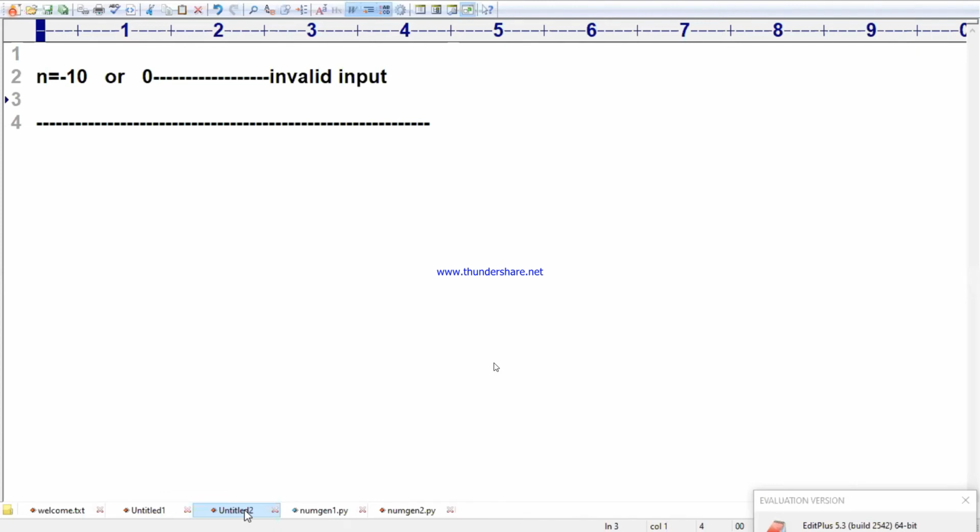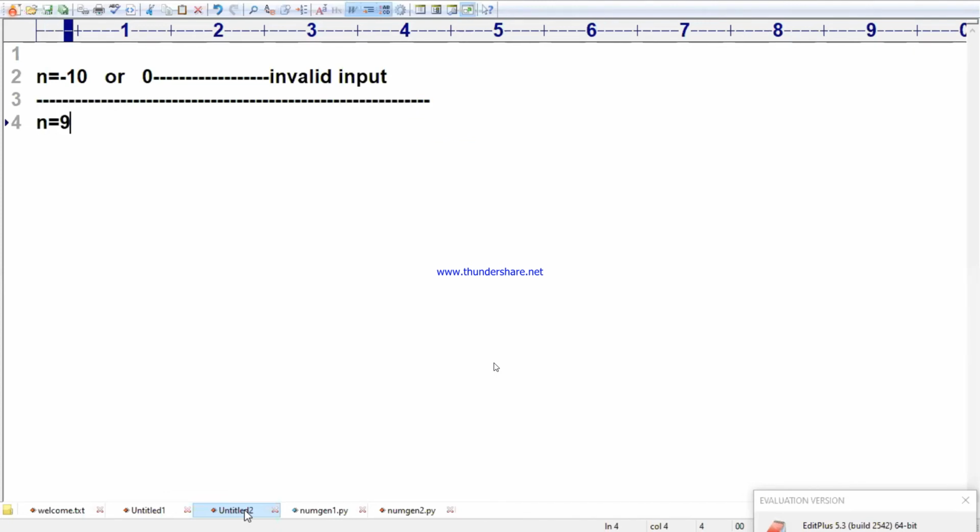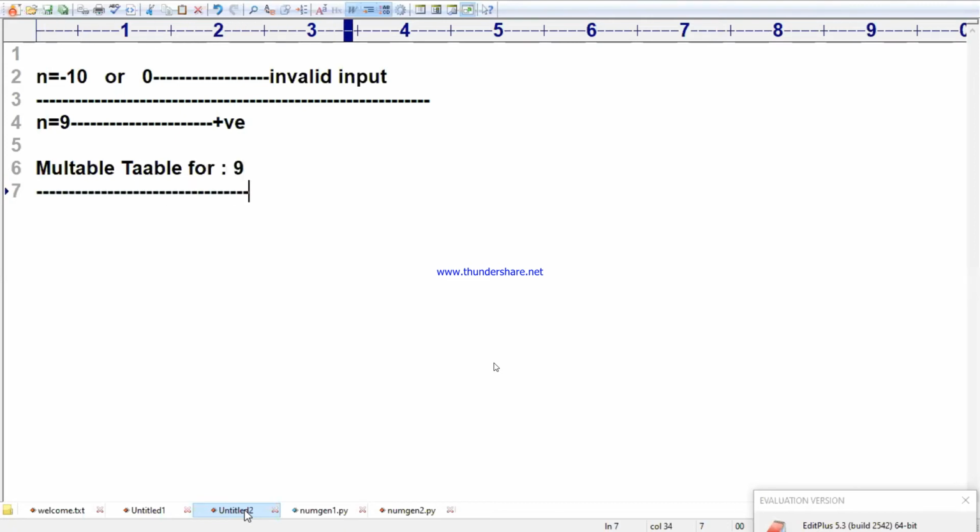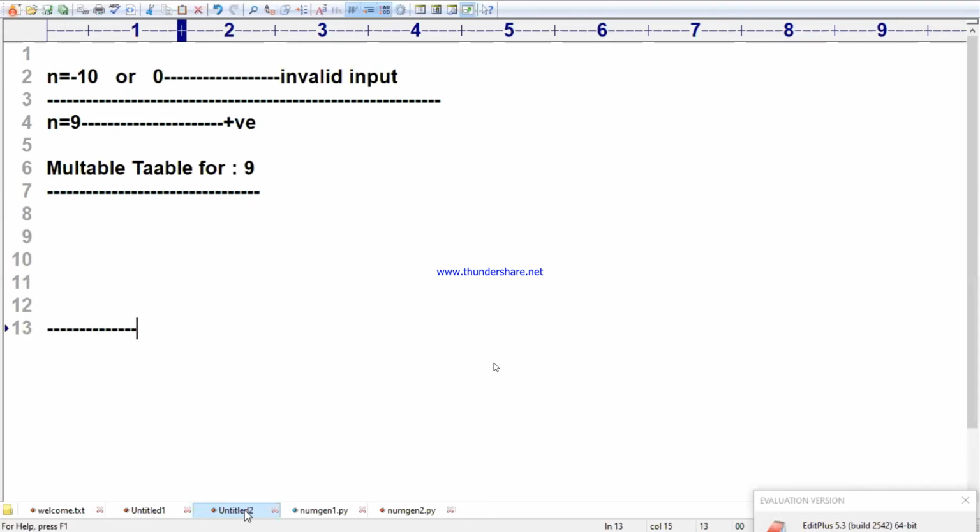You know how you will take care of that case. One more case is what? If n is something like 9, since it is a positive number, I can give the multiplication table. I want to give the multiplication table for 9. I will give one line above and one line below, and in the middle of the screen I want to print my table nicely.